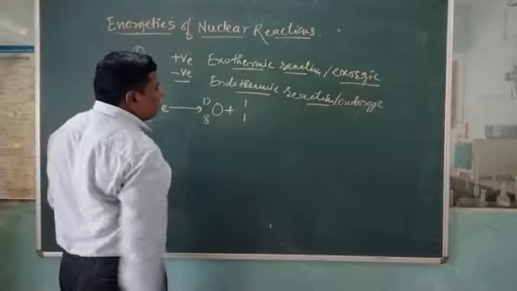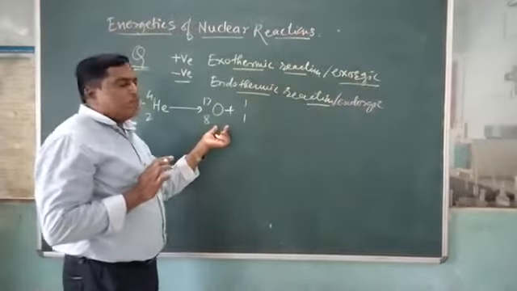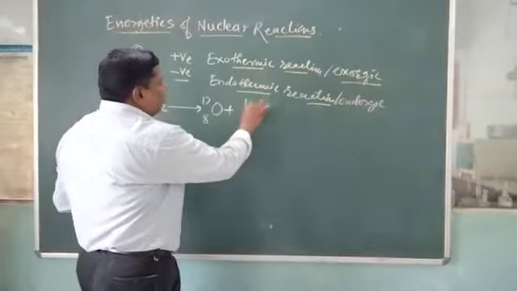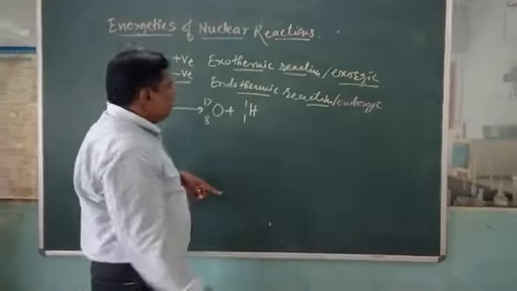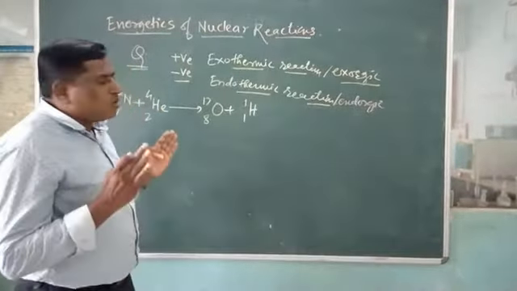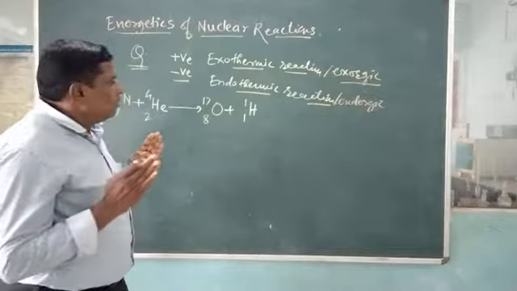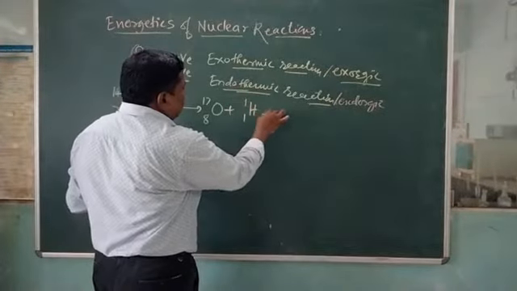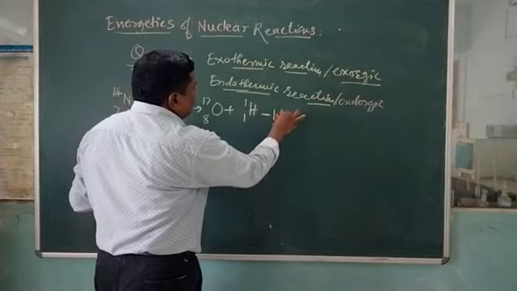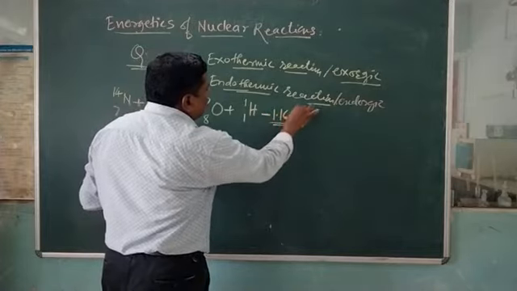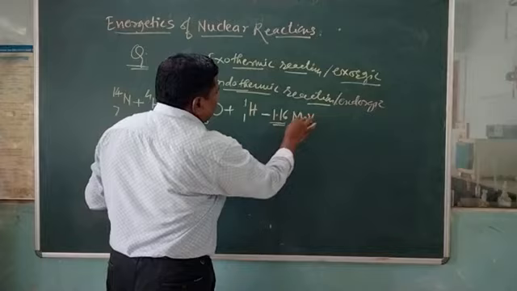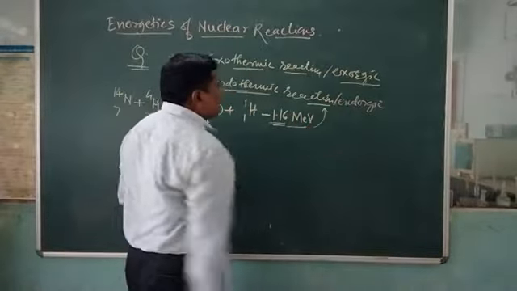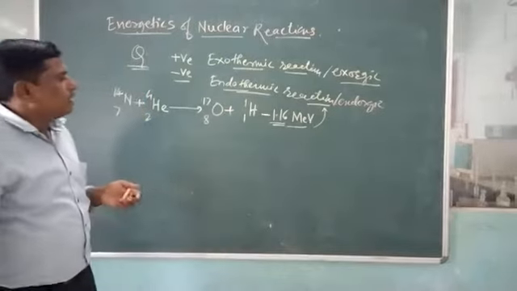Then we have a particle with atomic number 1 and mass number 1. This is called the proton, H 1 1. During this reaction, some amount of energy is absorbed. You can say it is an endothermic reaction, and the energy required is 1.16 MeV. Therefore, this reaction is called an endothermic or endergic reaction.